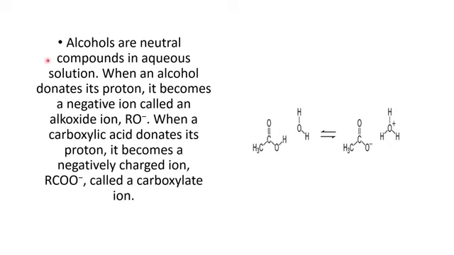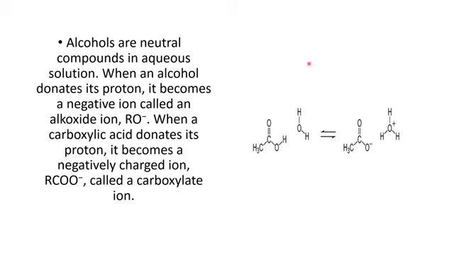We know that alcohols become a neutral compound in aqueous solution. In the case of alcohol, when deprotonation takes place, there will be donation of a proton, and it will acquire a negative ion, which is named the alkoxide ion. On the other hand, when carboxylic acid undergoes deprotonation, there will be donation of a proton, and it will convert itself into a negatively charged ion. Here there will be formation of RCOO negative. This RCOO negative is the carboxylate ion.